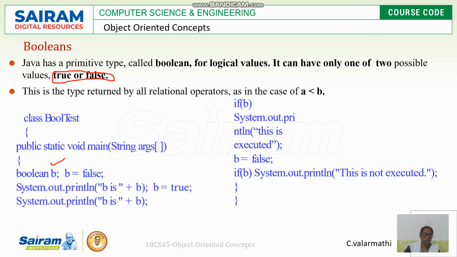After the next statement, b is true will be printed. Now what is the value of b? b is true. How we use b: if b is true, this is executed, or else if false, this is not executed. Like this we can see the case of Boolean operators.